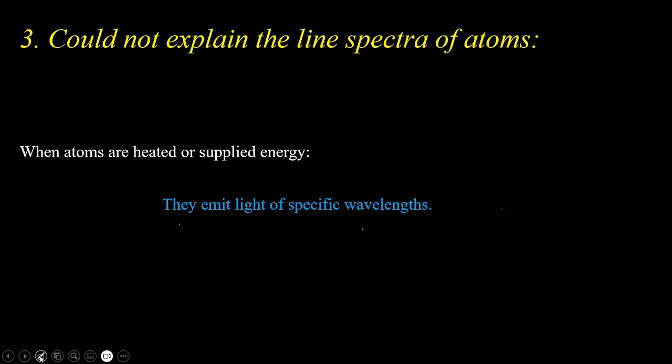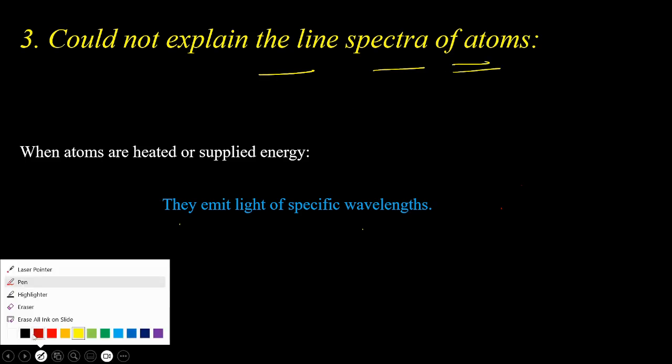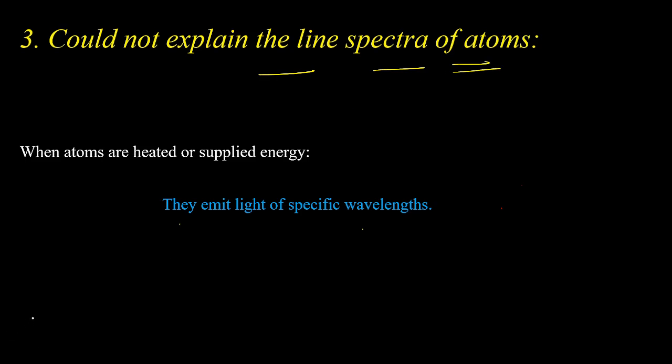Rutherford's atomic model could not explain the line spectra of an atom. Okay. To understand this point, you first have to understand what a spectrum is. Now, before teaching you what a spectra is, I would like to give some information about light.